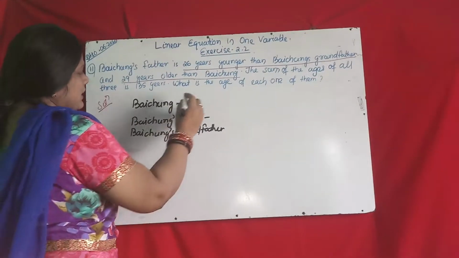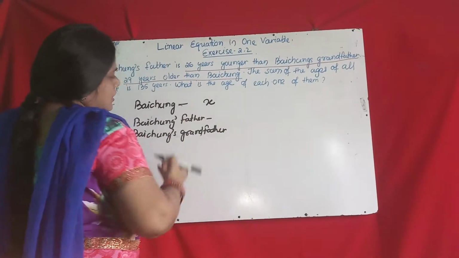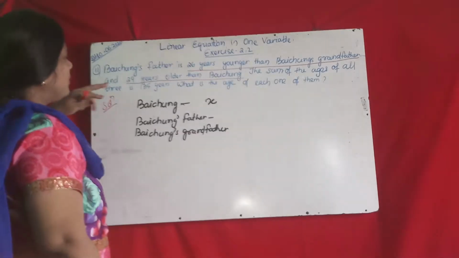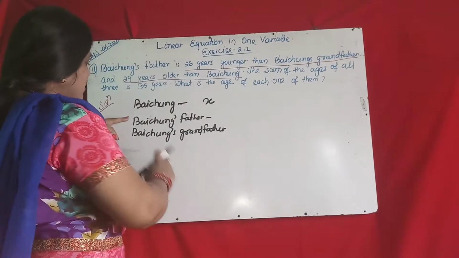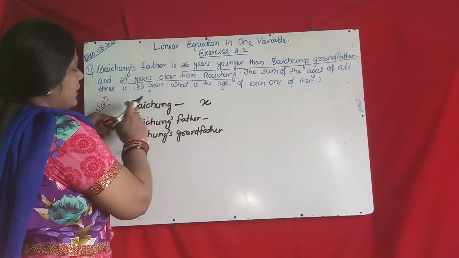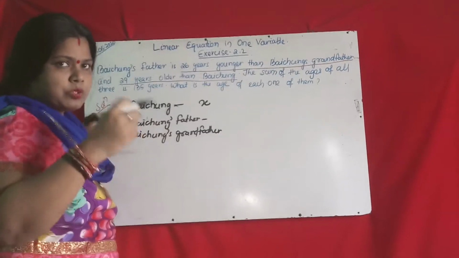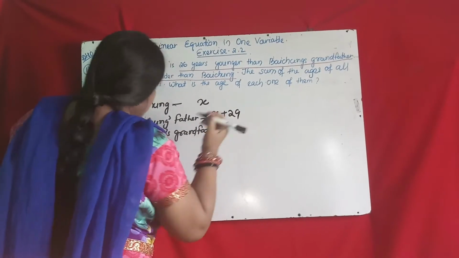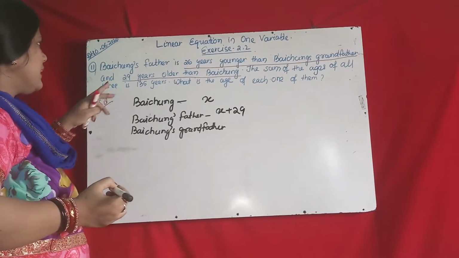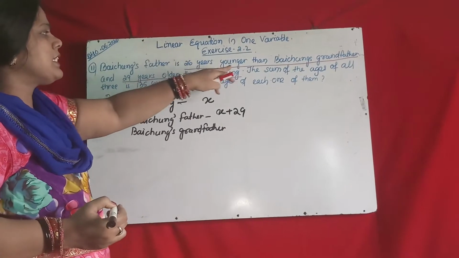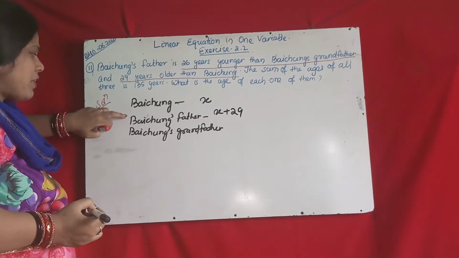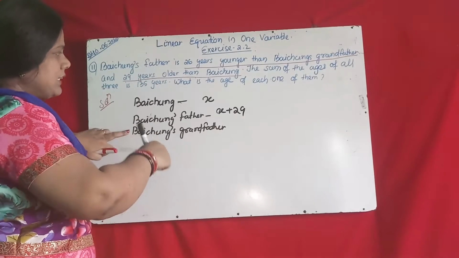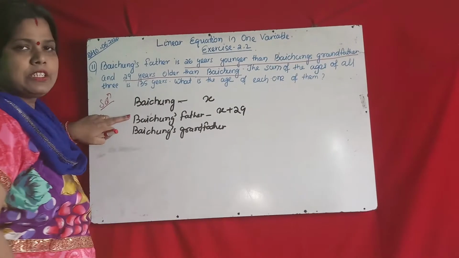So first let Baichung's age be X. Okay, Baichung's age is X. Baichung's father is 29 years older than Baichung, which means plus 29, 29 years more than his son. So X plus 29 is Baichung's father. Again, Baichung's father is 26 years younger than his father, that means Baichung's grandfather is 26 years older than Baichung's father.